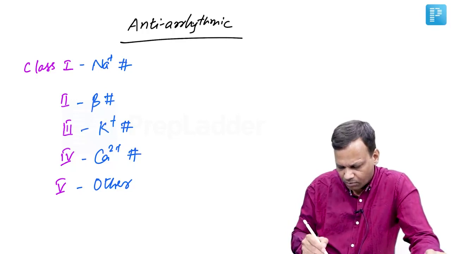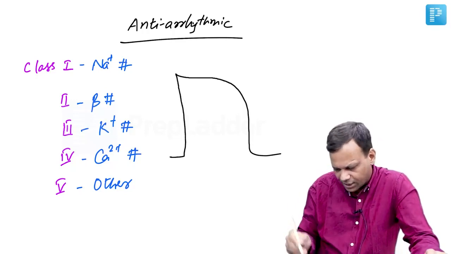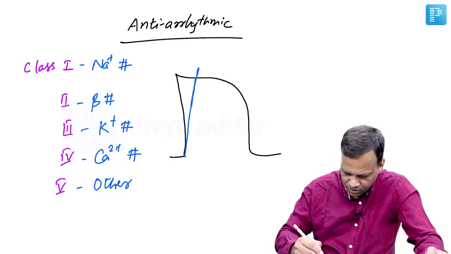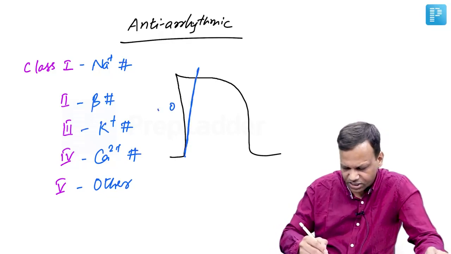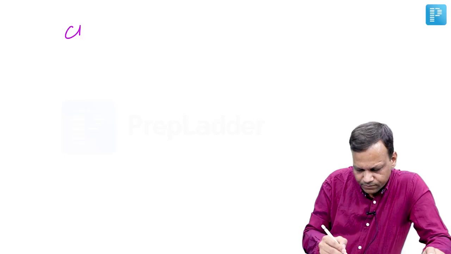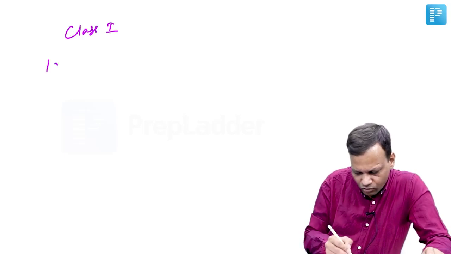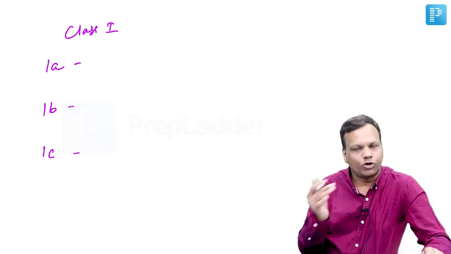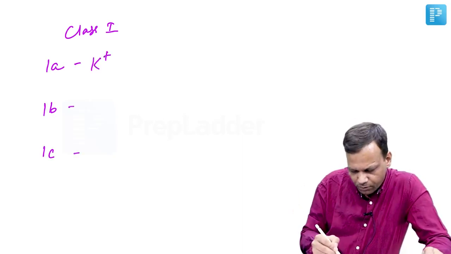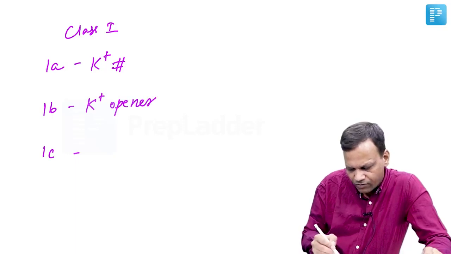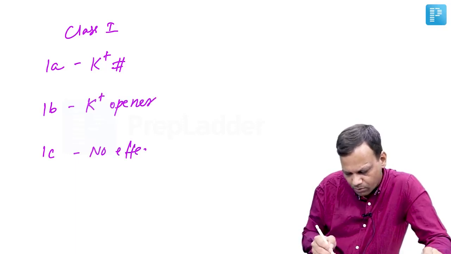So if we see, this is the normal action potential. Class 1 drugs decrease the slope of phase 0. This is phase 0 of the action potential. So the mechanism of all the class 1 drugs is a decrease in slope of phase 0. Now class 1 drugs are further divided into 1A, 1B and 1C based on what they do to potassium. 1A are potassium blockers, 1B are potassium openers, and 1C have no effect on potassium. Remember, all are sodium blockers.